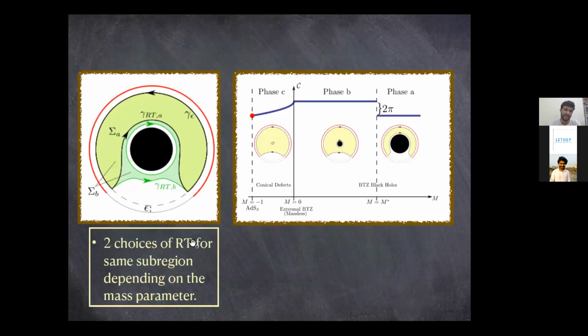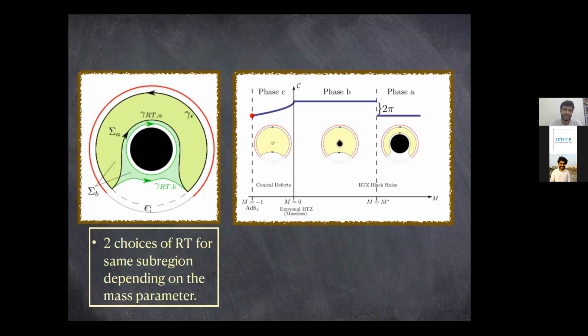So what are the different choices for BTZ situations? If you have a BTZ and you change the mass parameter, for this subregion in the boundary, you can have two different HRT surfaces. One is gamma RT A, which wraps the black hole or the singular part, and the other one doesn't wrap.